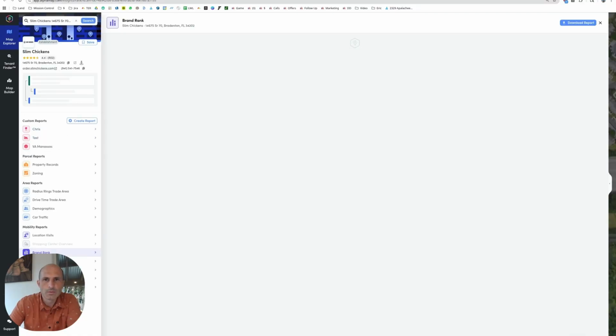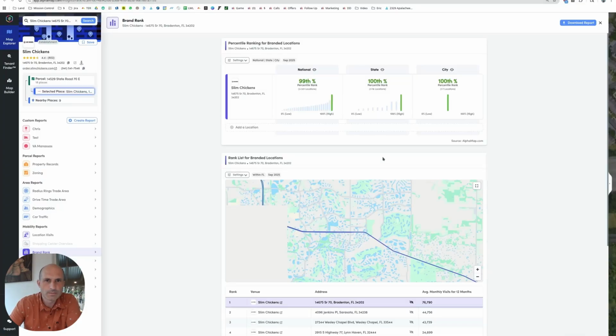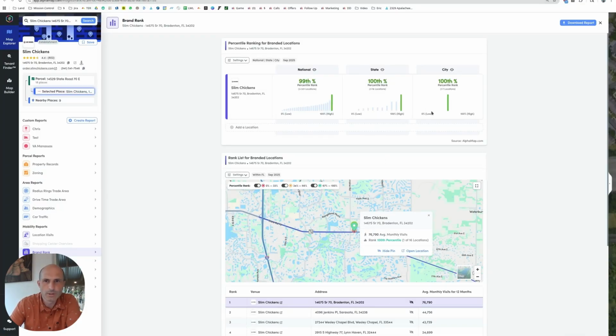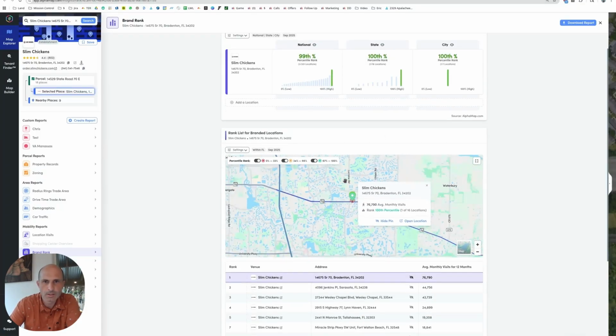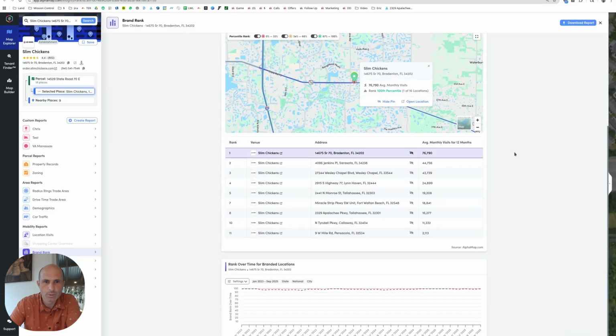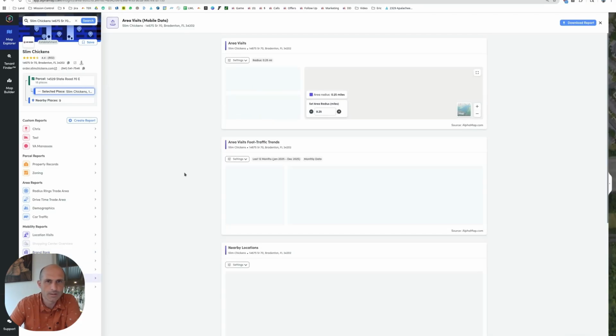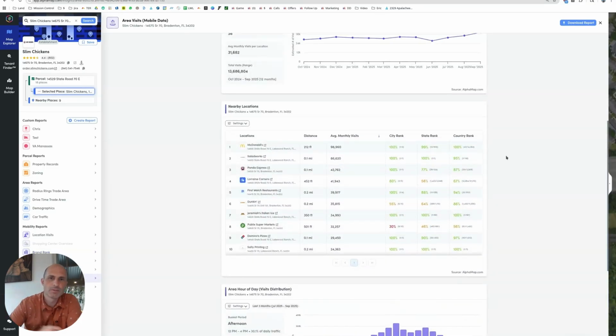Okay, so the next one, the third one on the list, is in Bradenton, Florida. That's going to be higher income, right? Probably older too. So Bradenton, Florida, let's look at the area. McDonald's going off, 100 percentile McDonald's, 200 feet away. So the McDonald's is killing it. McDonald's is doing like over 3,000 customers a day. And then Panda Express is doing almost 1,500 customers a day. That is a lot of people going to Panda Express.